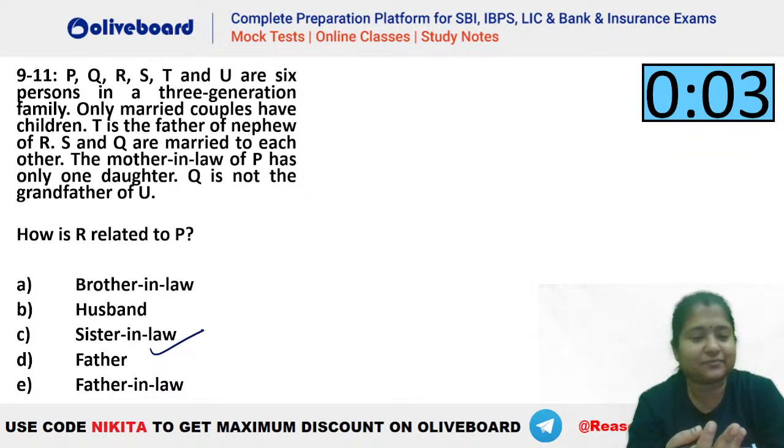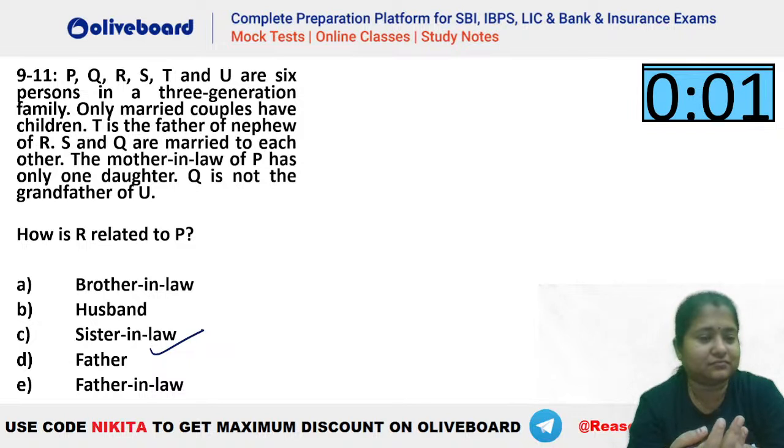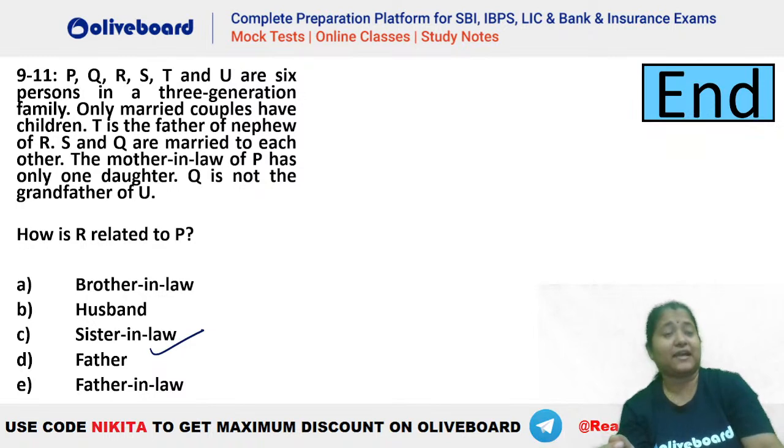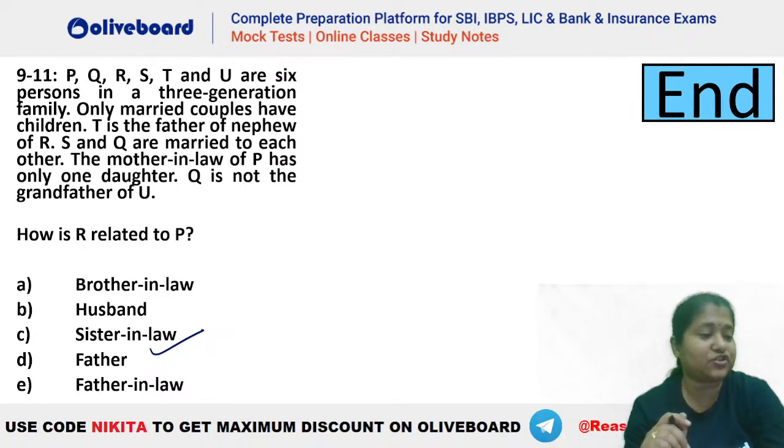Anybody else? Confused? Anyone? Acha, chalo, let's try this out, right? Let's see how this particular question is to be done.